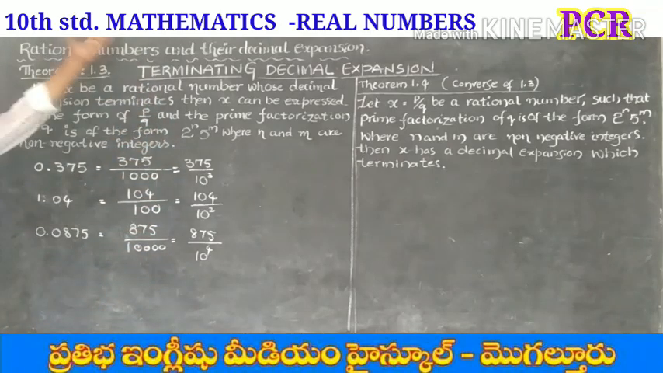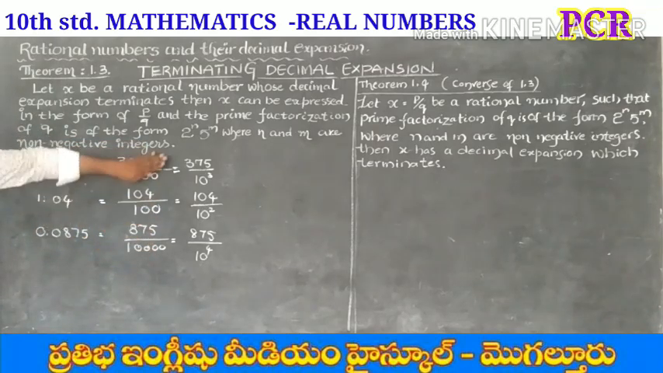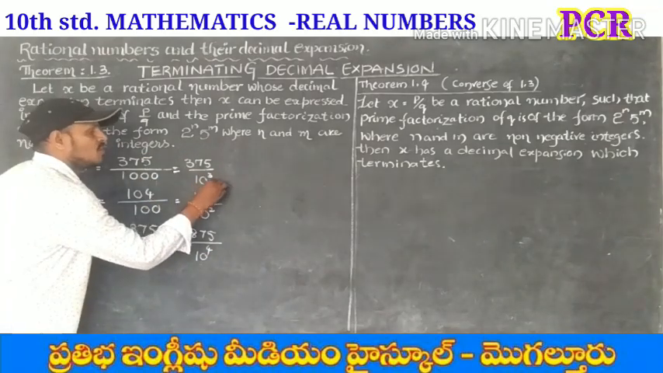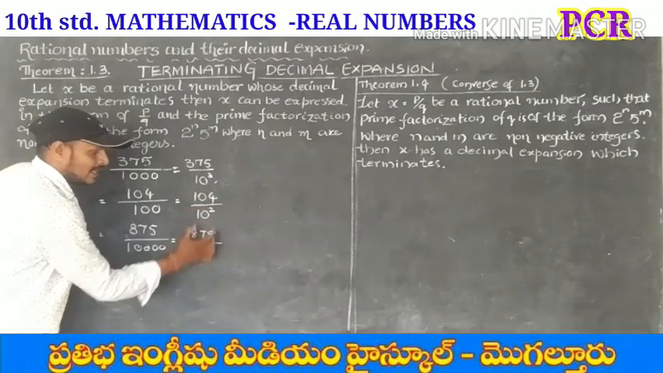Just observe. These are terminating decimal expansions. So we can write these terminating decimal expansions in the form of fractions. For every such fraction, the denominator is of the form of a power of 10.